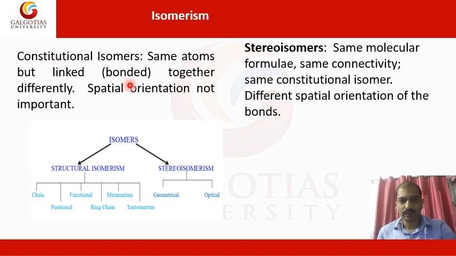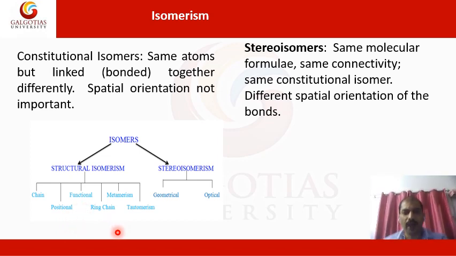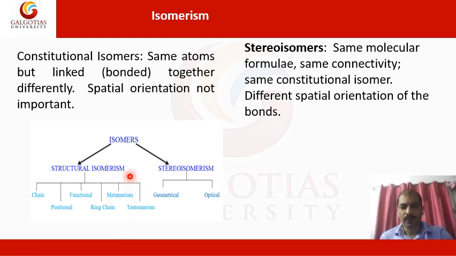There are different types of isomers, under which are structural isomerism and stereoisomerism. In structural isomerism, these are chain isomers, position isomers, functional, ring-chain, metamerism and tautomerism. In stereoisomerism, these are geometrical and optical. Structural isomers are also called constitutional isomers, and here it is stereoisomers.